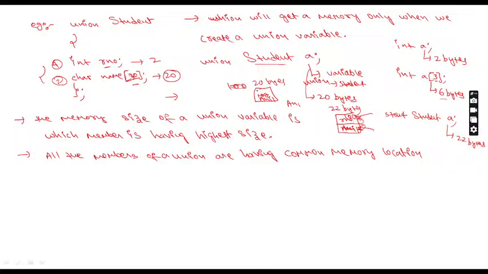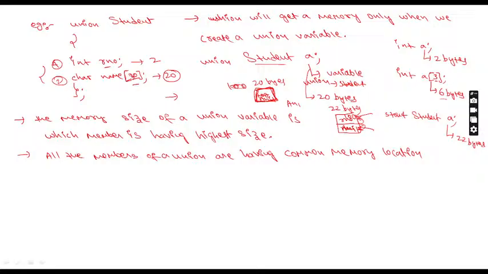But in a single bedroom flat, there will be only one washroom. There are 5 members in the family, but all 5 cannot use it at a time, so one after the other. Once you enter the roll number, that value is there now. After that, if I enter name, what will happen? The roll number value will be erased.